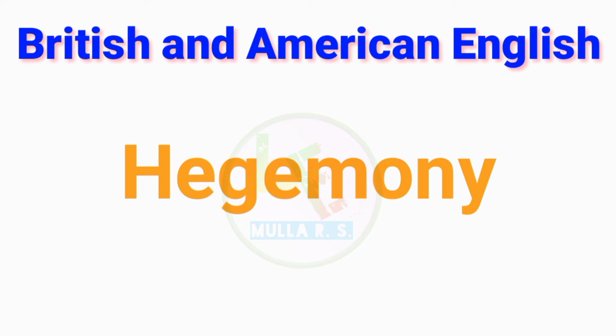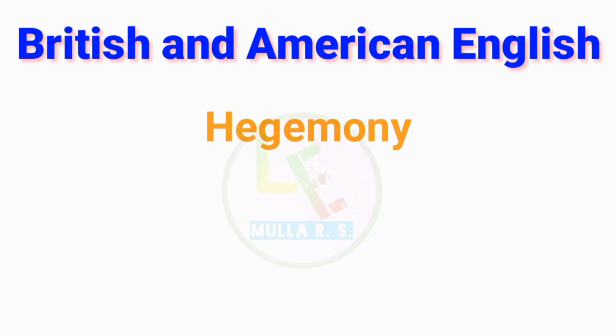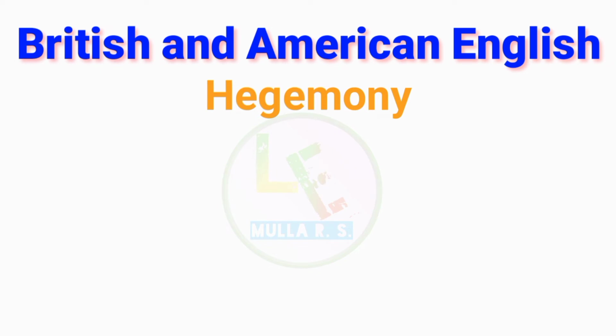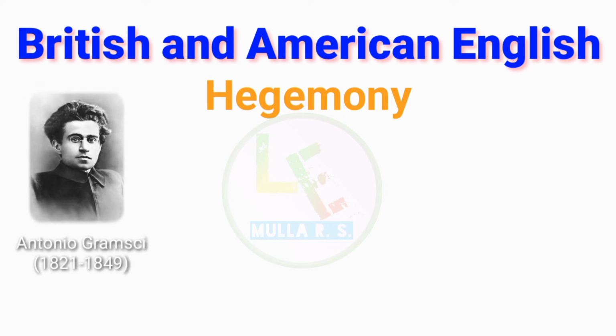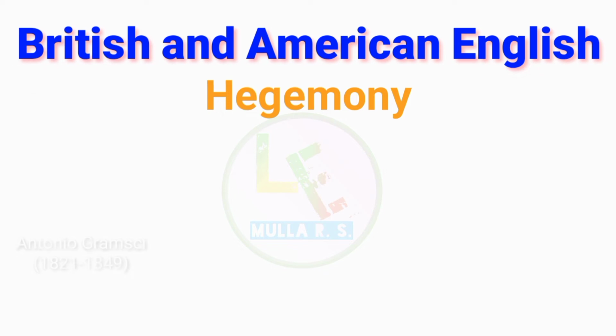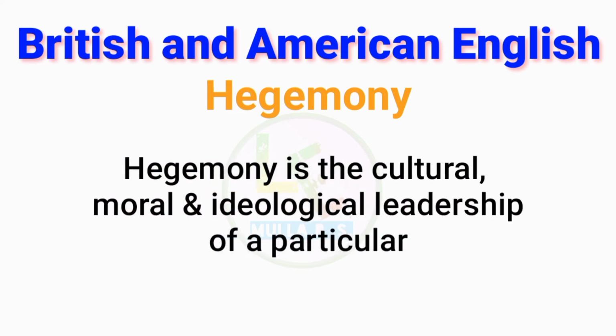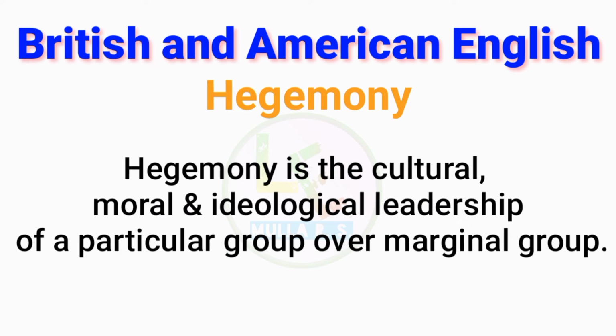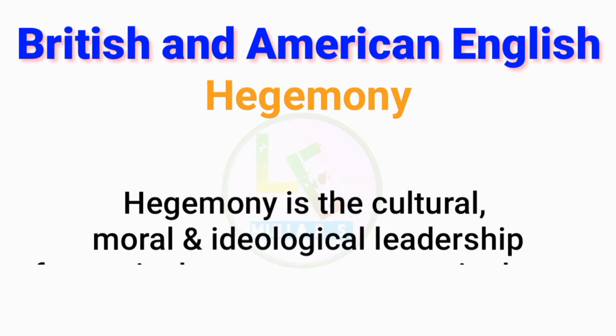So, let's see what hegemony is in short, and then I am going to tell you where the English language comes from. The term hegemony was developed by the Italian Marxist writer and politician Antonio Gramsci. He gives two ideas, that is, the first is hegemony and the second is cultural hegemony. First let's see what is meant by hegemony. It is the cultural, moral and ideological leadership of a particular group over the marginal or subaltern group.